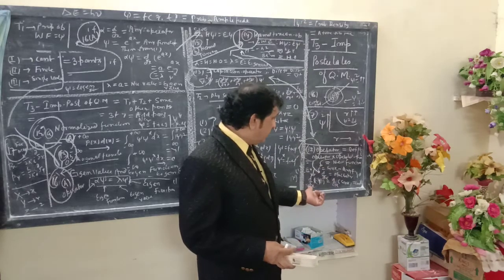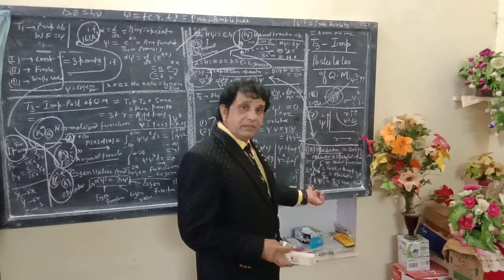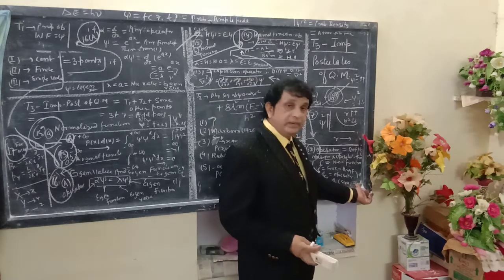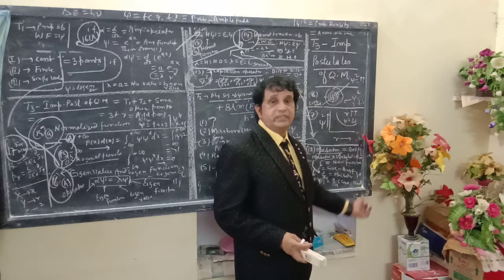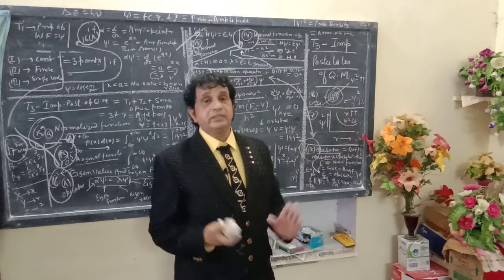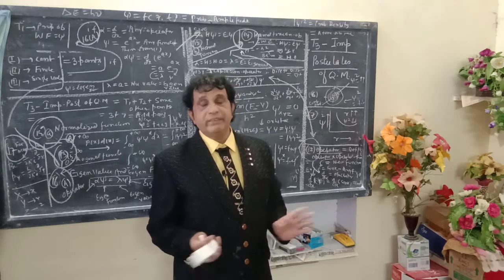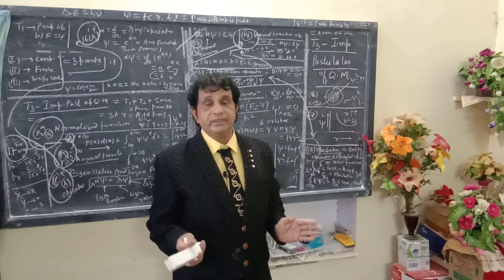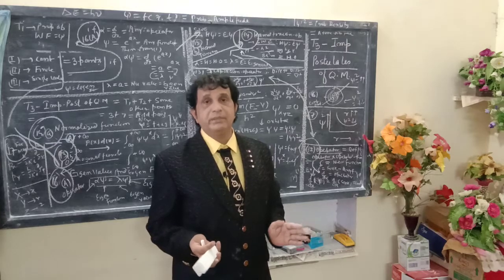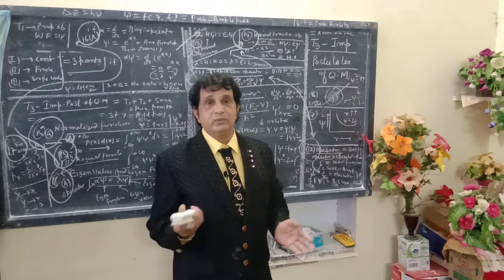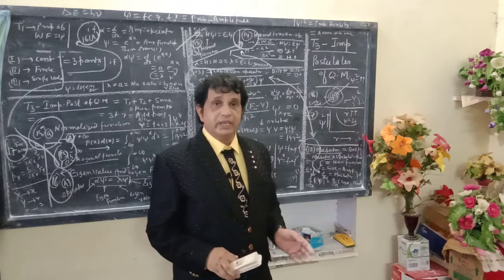Automatically, after the operation by d by dx, it is converted into cos x. Hence the operator is the important, chosen, selected mathematical device, in other words a mathematical apparatus, which converts one function to another function, as I have explained.